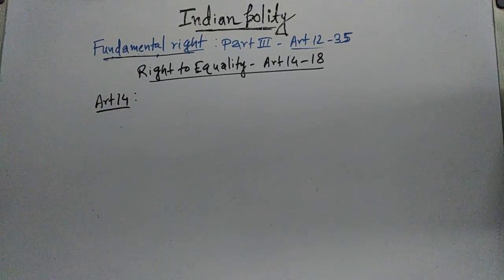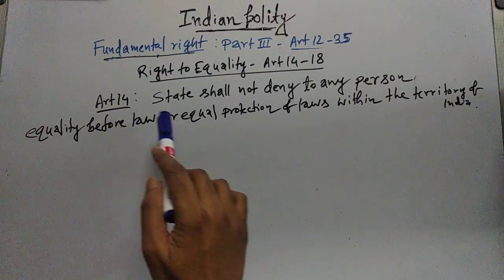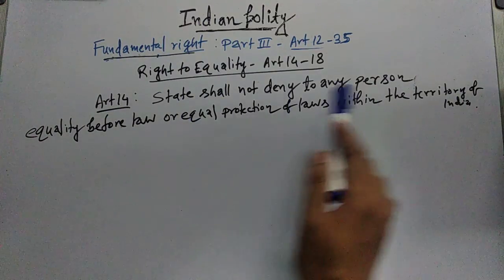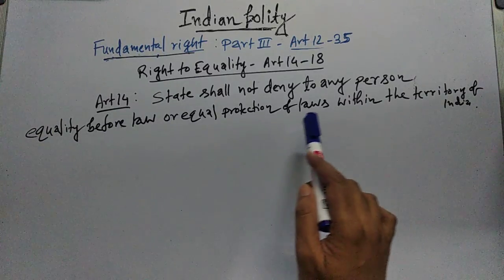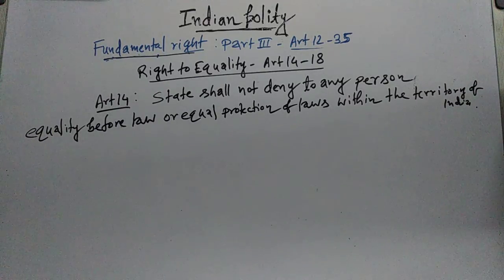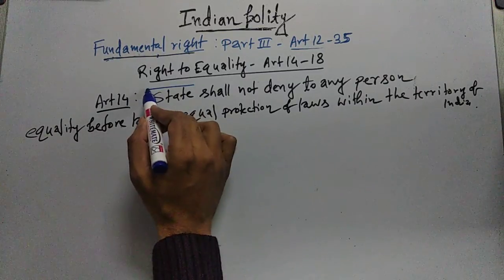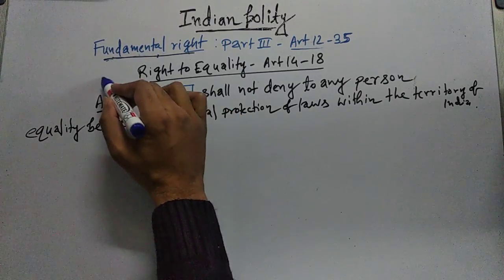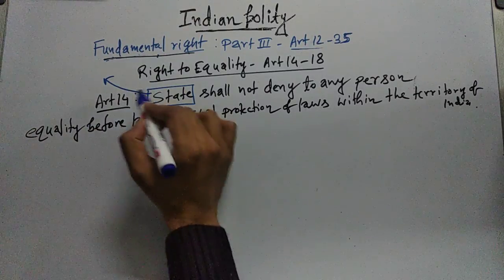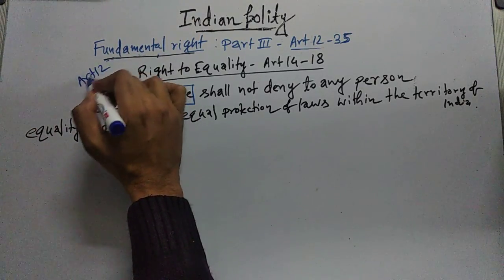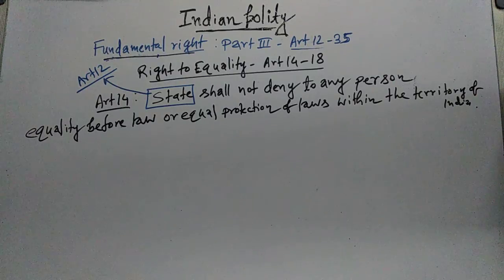And what Article 14 is saying is that the state shall not deny to any person equality before the law or the equal protection of the laws within the territory of India. So Article 14 states that the state shall not deny to any person equality before law or equal protection of laws within the territory of India. Now the question is, what is the state? We have already read that the state is defined under Article 12, and that we have already discussed.